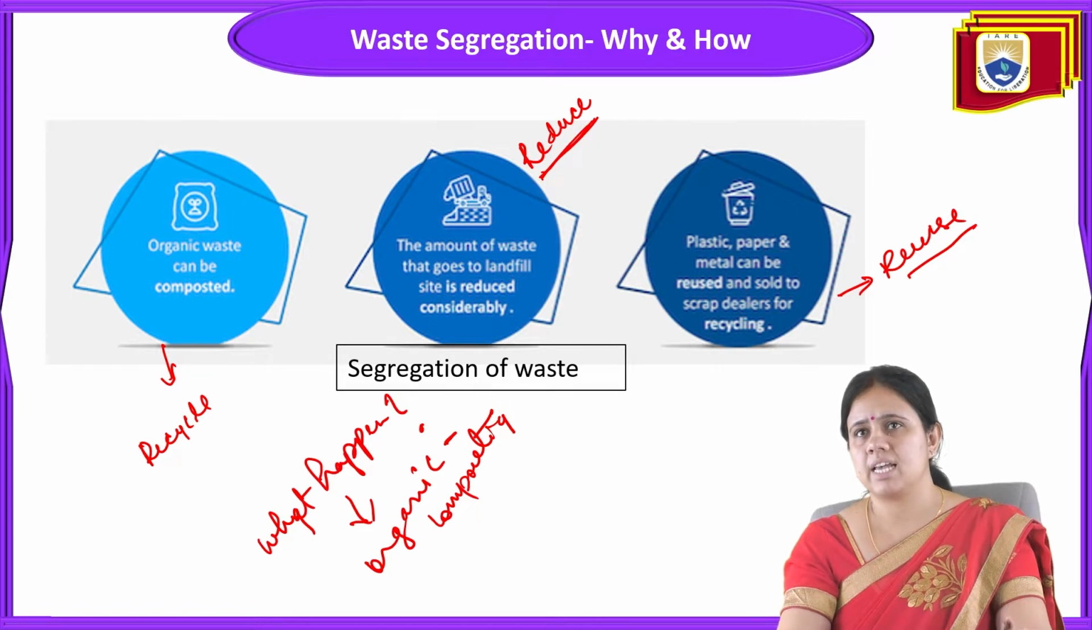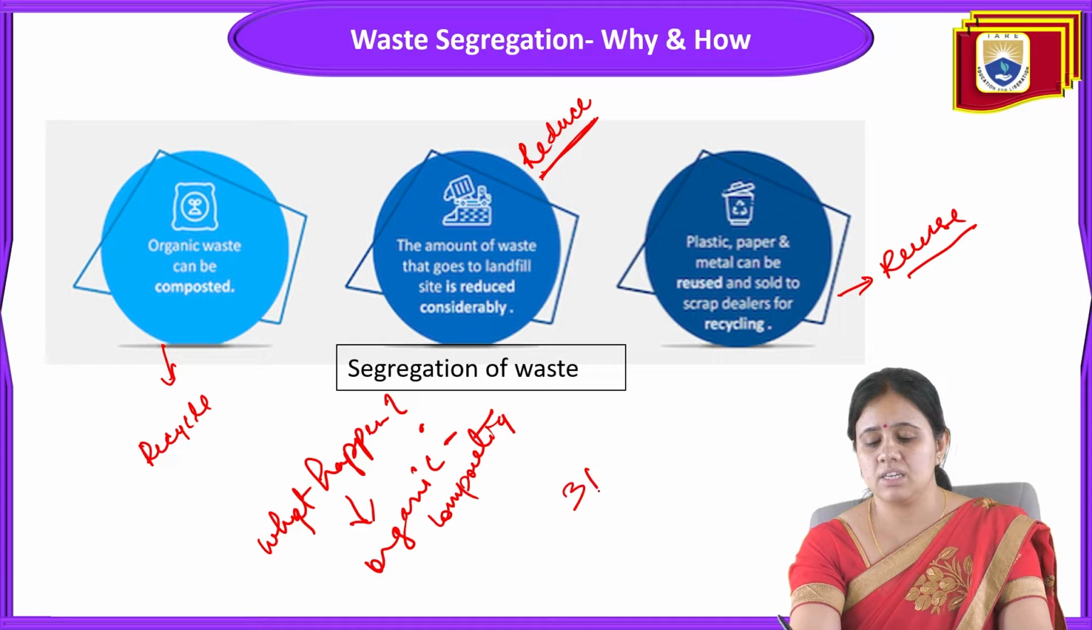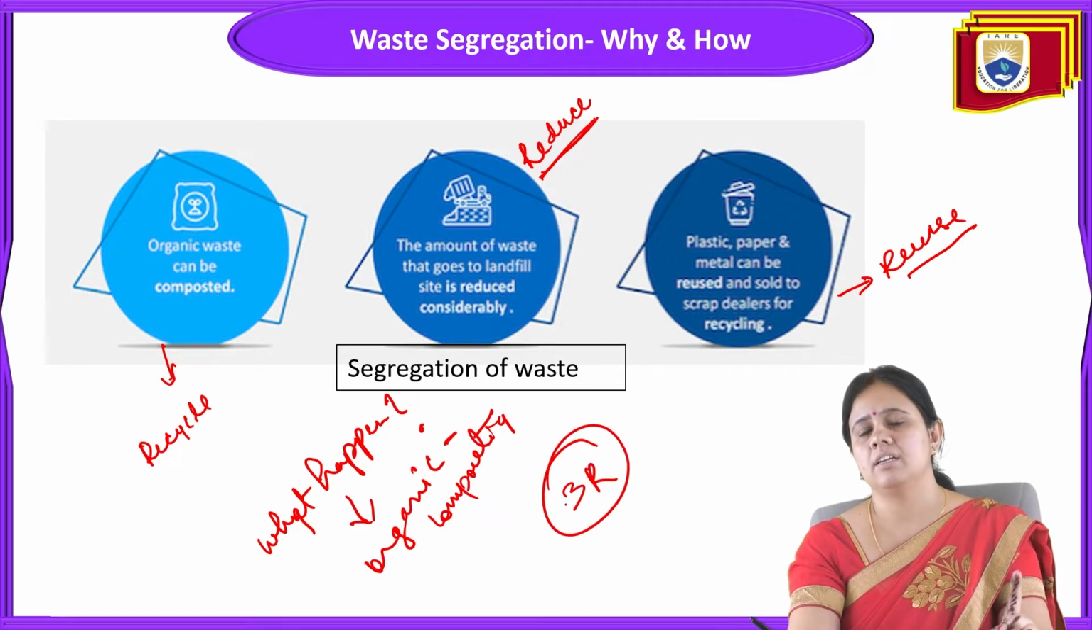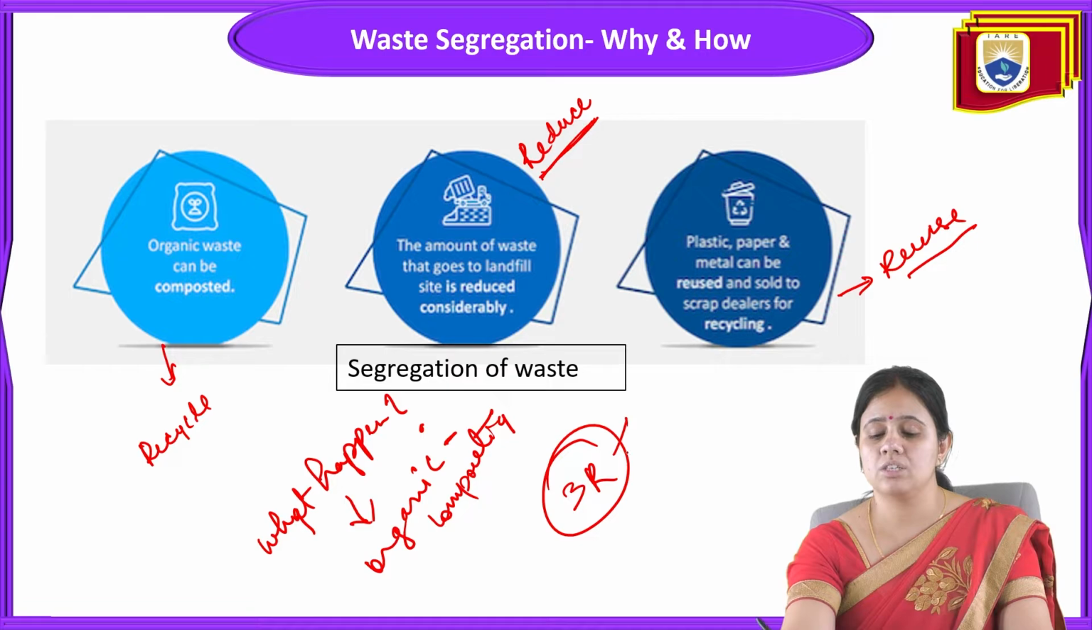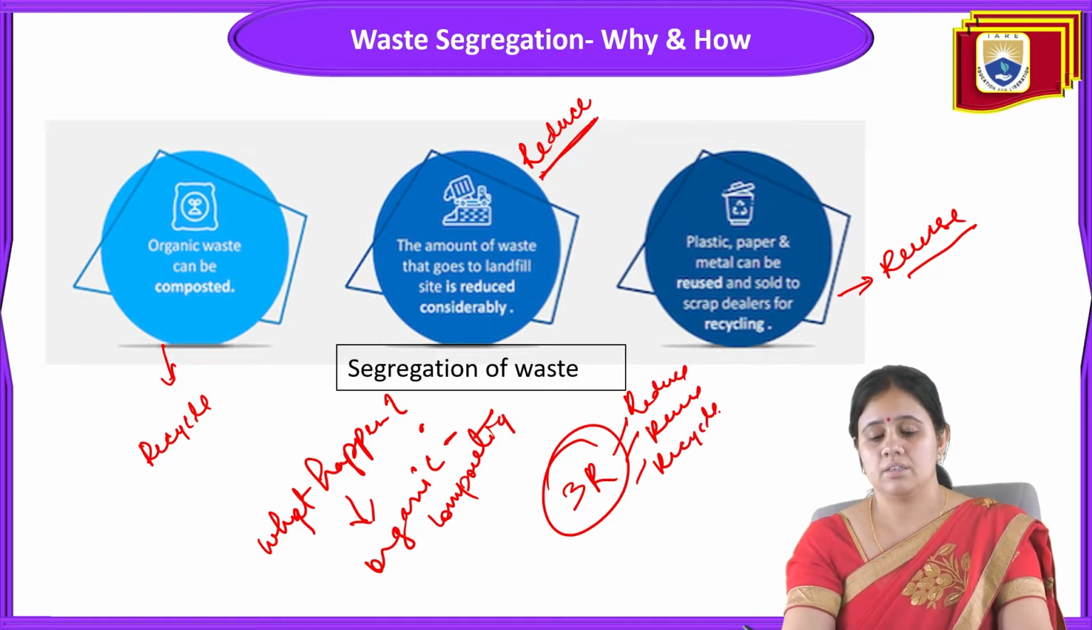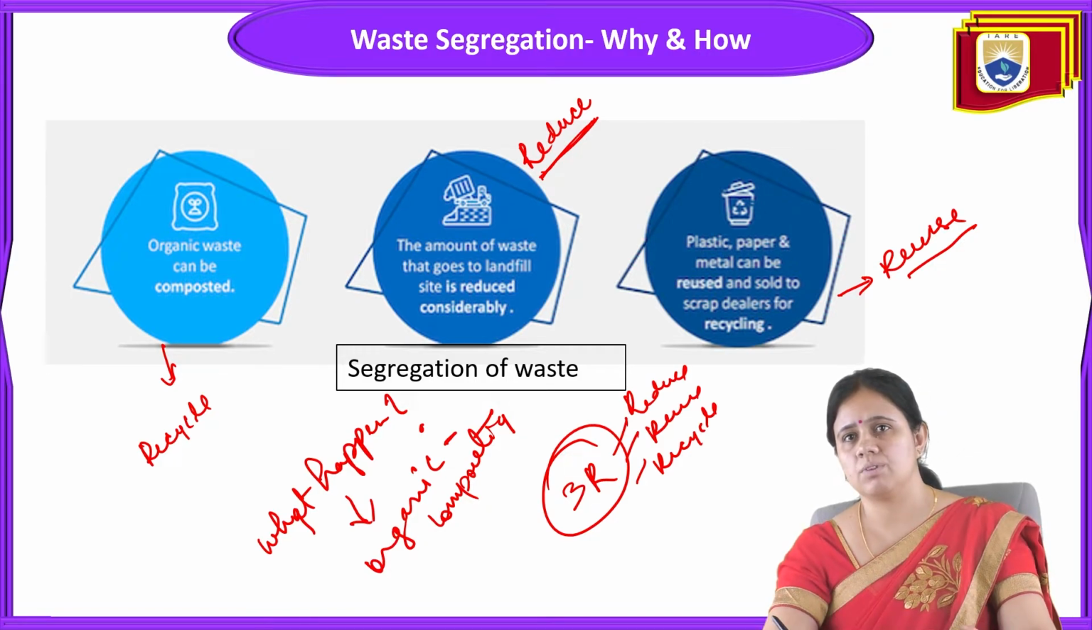So waste segregation is basically done to achieve these 3R: reduce, reuse and recycle. Only this way will waste generation be reduced. So the 3R are reduce, reuse and recycle. That's why waste segregation is very important.